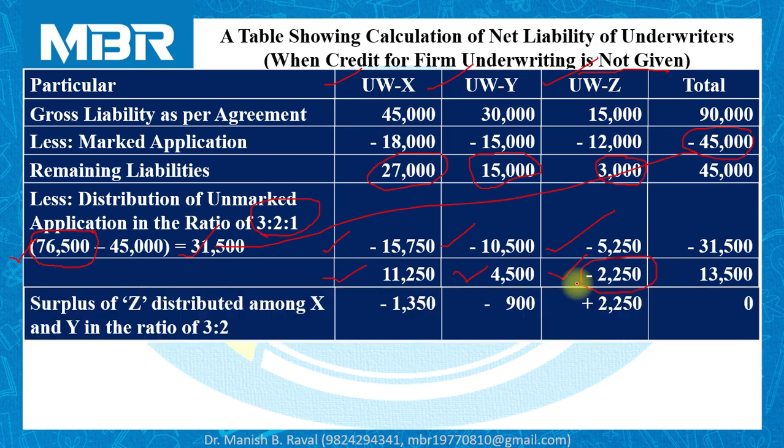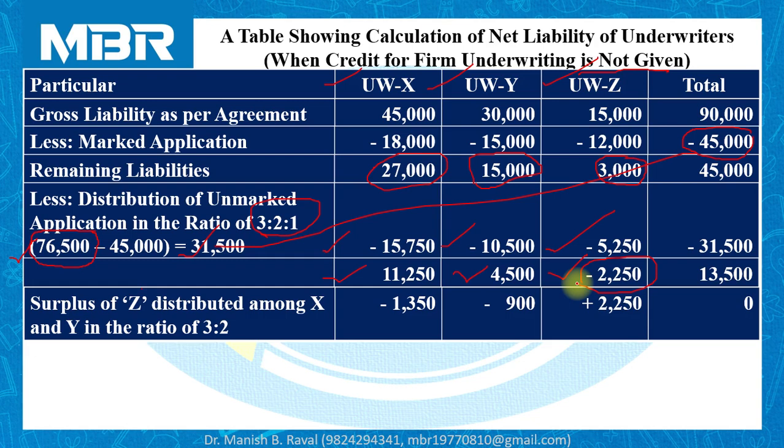As we all know that we have to transfer surplus of underwriter Z to underwriters X and Y in the ratio of their gross liability, and it is 3:2.